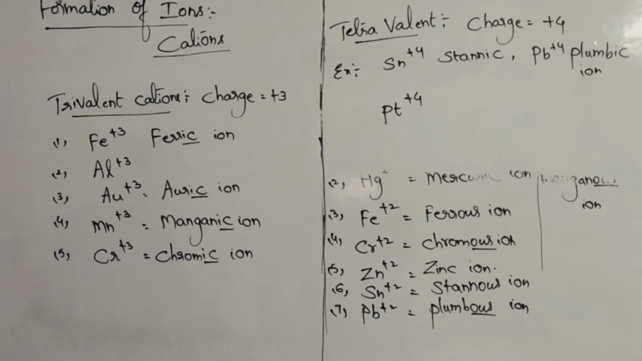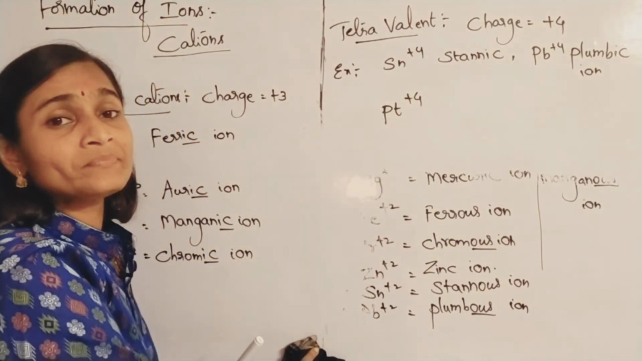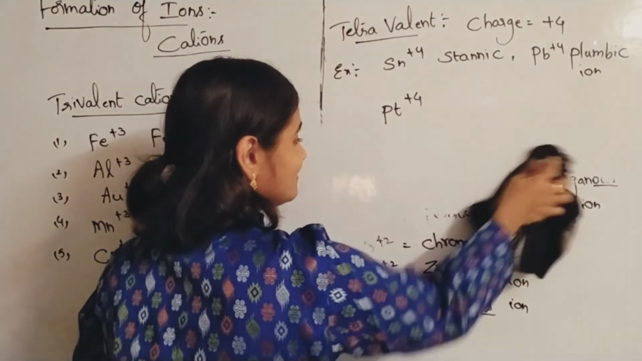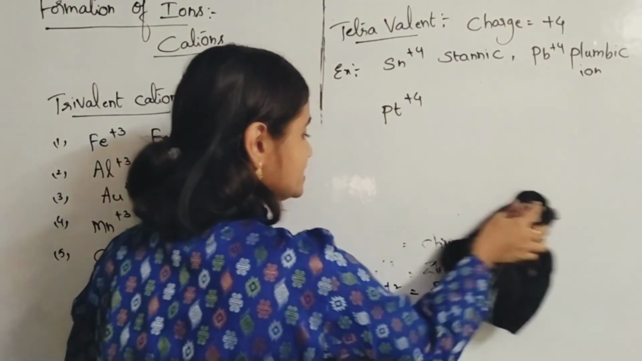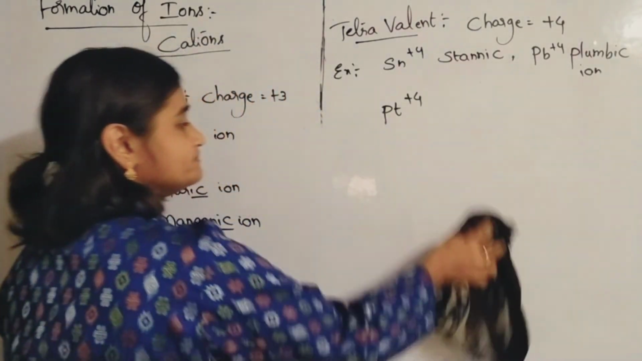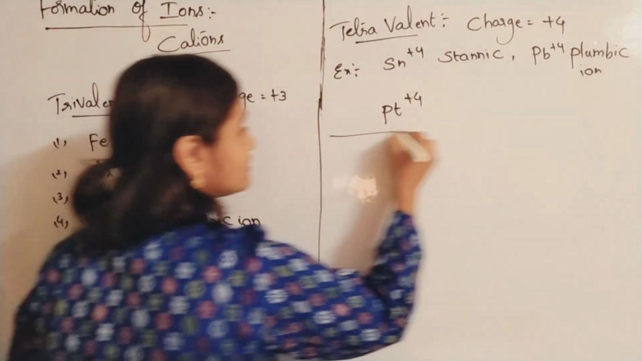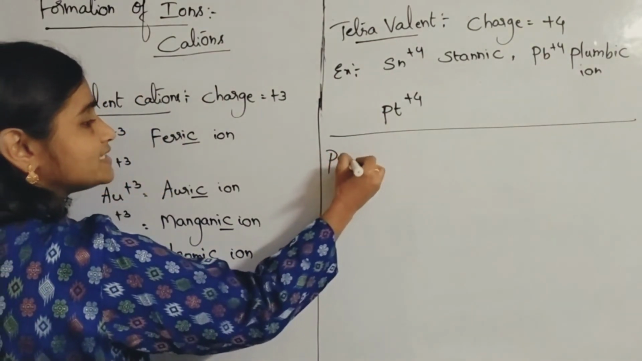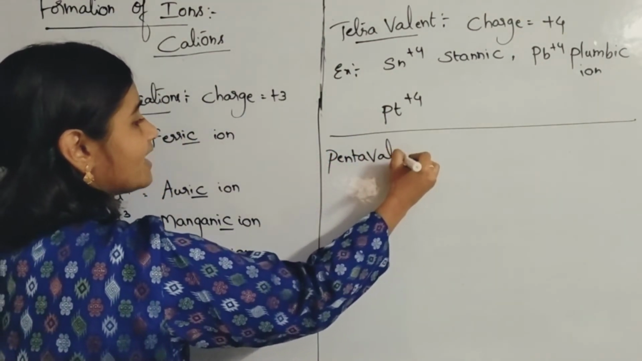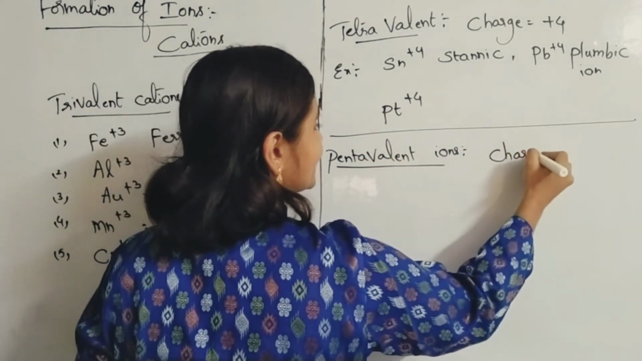Okay, so tetravalent, and then pentavalent, fifth, with charge plus 5. Only 2 elements will form plus 5 charges. Arsenic and antimony. Those two are metalloids, which exhibit the properties of both metals as well as non-metals. Now pentavalent. Pentavalent examples are arsenic and antimony. Charge is how much? Plus 5.